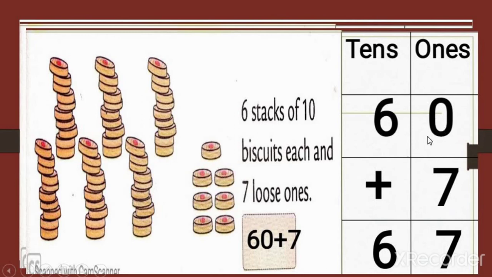Okay, 60 plus 7. By solving this sum, 0 plus 7 we get the number 7. 6 plus 0 we get the number 6. Here we have to write this in expanded form. To separate 67 in expanded form, we get 60 plus 7.